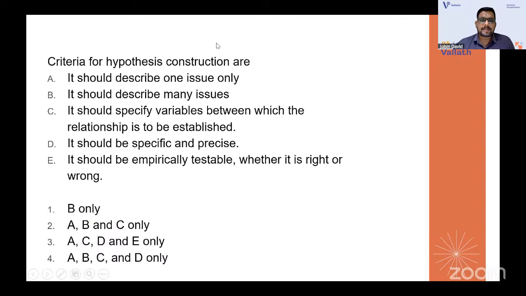Criteria for hypothesis construction are: it should describe one issue only; it should describe many issues; it should specify variables between which the relationship is to be established; it should be specific and precise; it should be testable. It should not describe many issues, because it should focus on the research topic. The answer is A, C, D, and E.